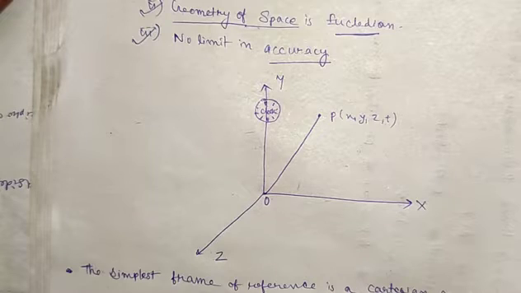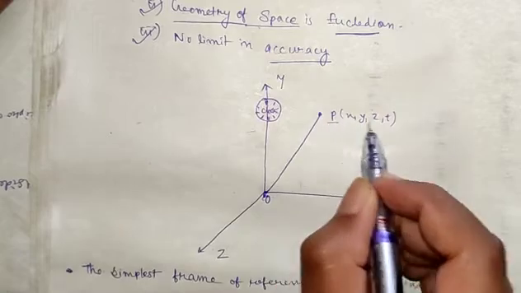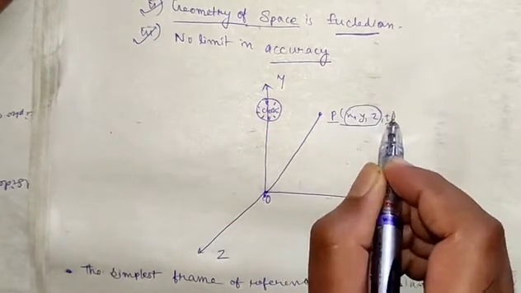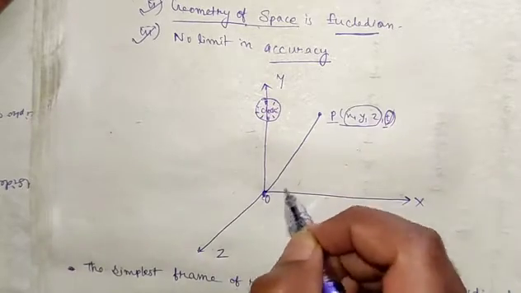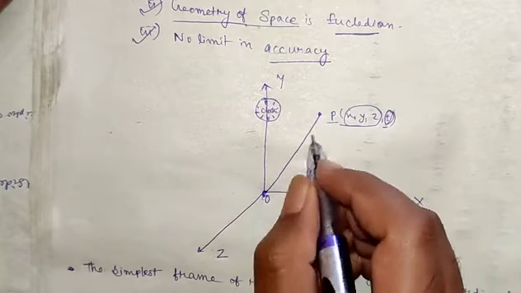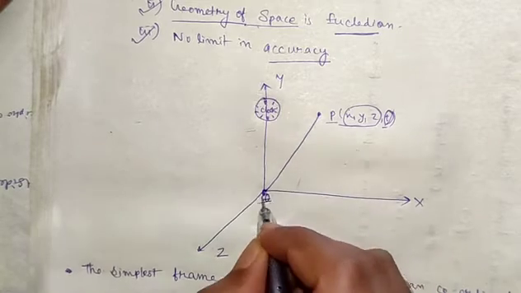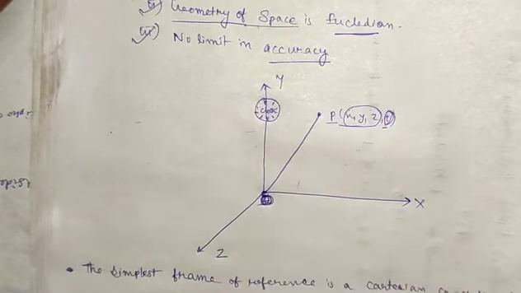Now, for the location of objects, the position vectors are drawn from the origin of the coordinate system. So you can see here that suppose we have a point P, and we have described this event in position as x, y, z, and for that event we included the time t. For the position, we have measured from the point O, the reference point of the frame of reference, that is point O.